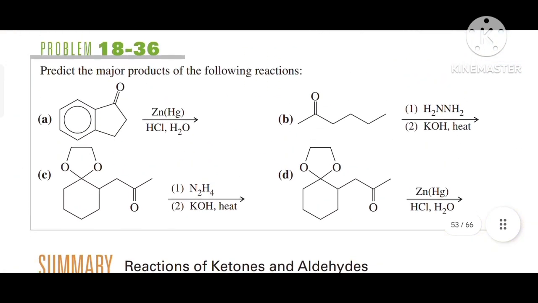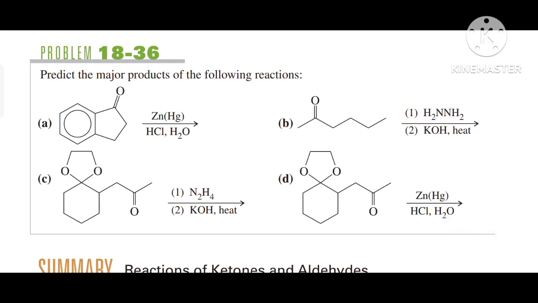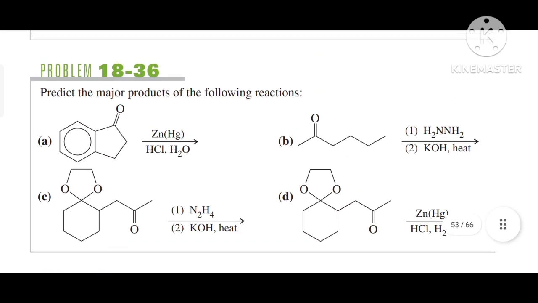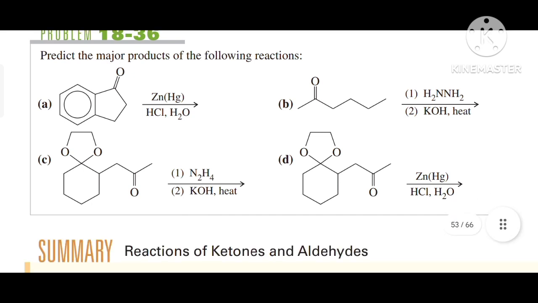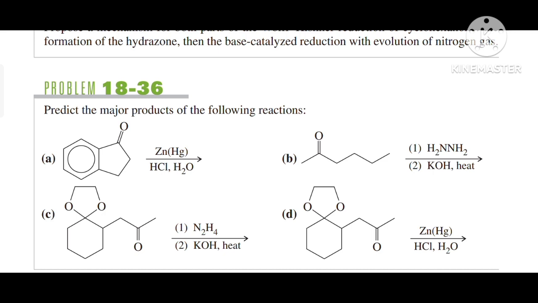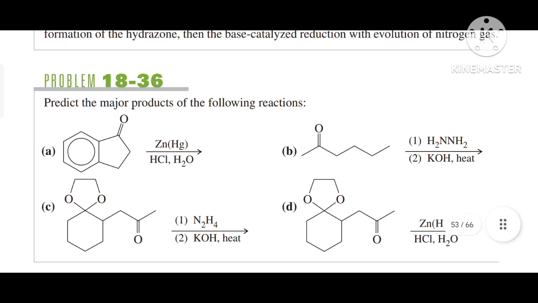There are some questions and examples given here regarding the topic of Clemmensen and Wolff-Kishner reductions. This is the complete chapter on aldehydes and ketones from the book Organic Chemistry by L.G. Wade. There are some major questions given here, and we can solve them by using simple concepts.